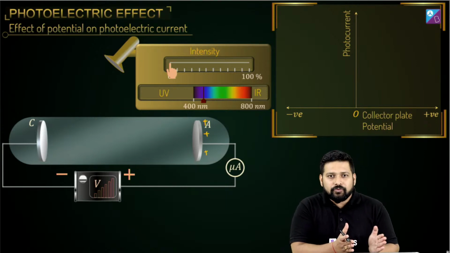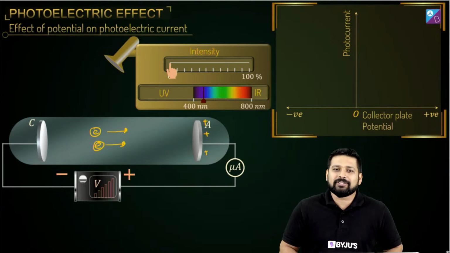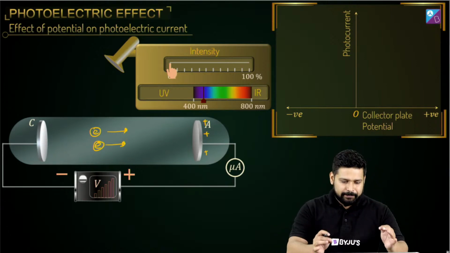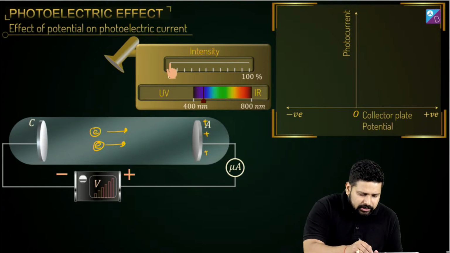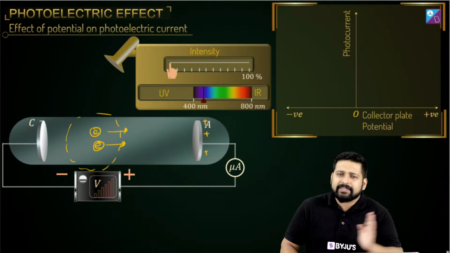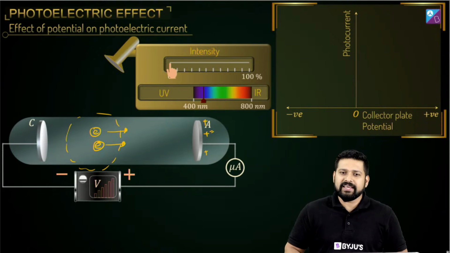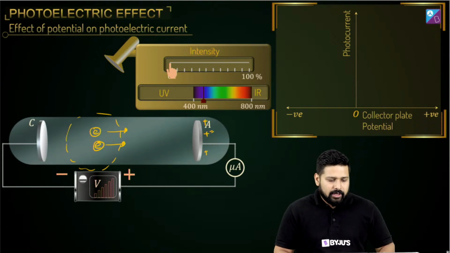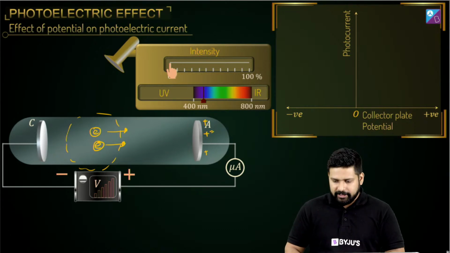The moment you start increasing the positive potential, all these electrons will start getting accelerated in this direction, and this entire traffic jam that we had will get accelerated towards this A. Got it? Okay. Now what will happen? There will be a smoothness of current.